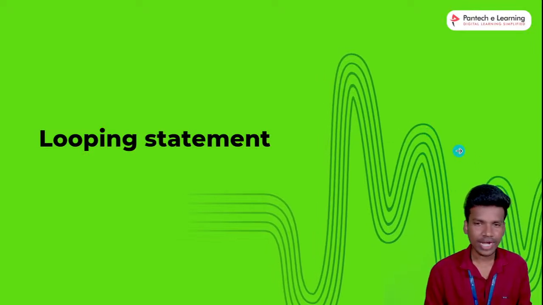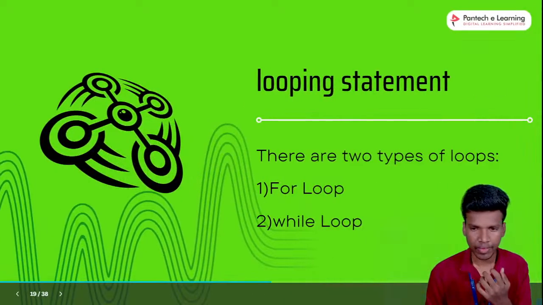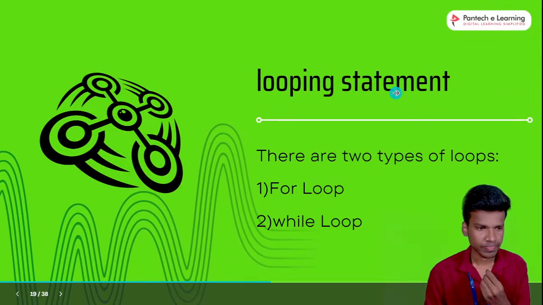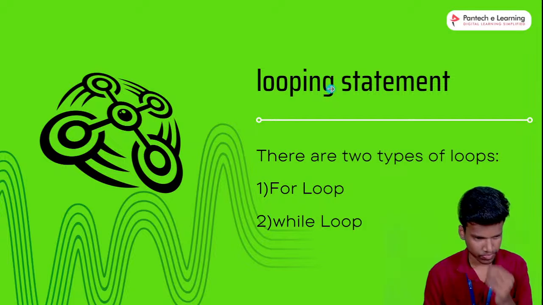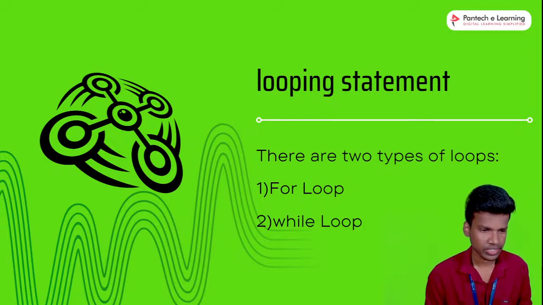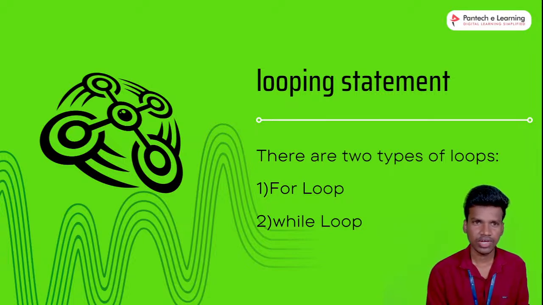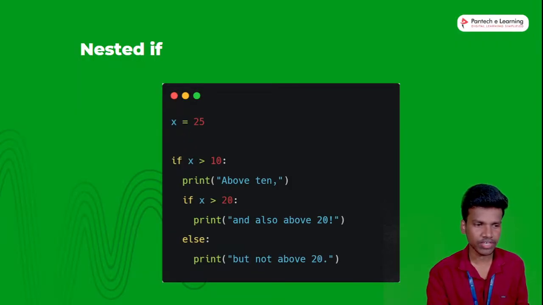Okay, so what is looping? Anyone know the looping? So what is looping exactly? Nested if, right? Once we are creating an if condition, and then we are creating another if inside this if, an inner if, that is called a nested if, right?